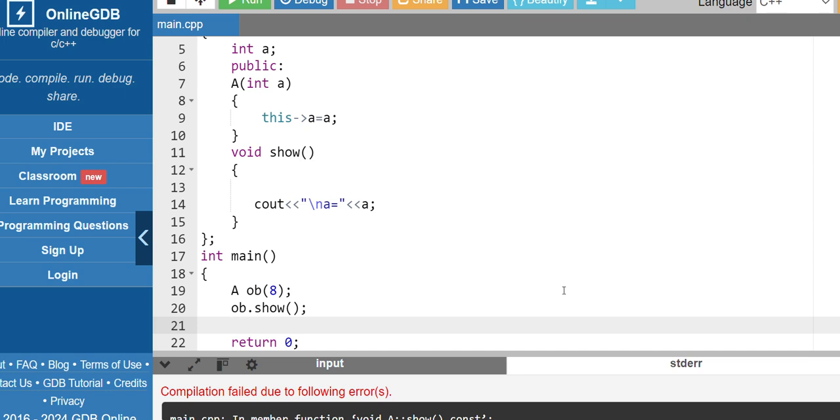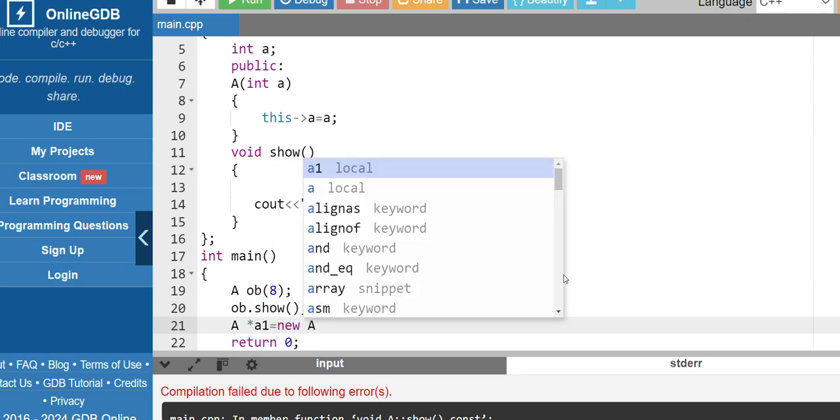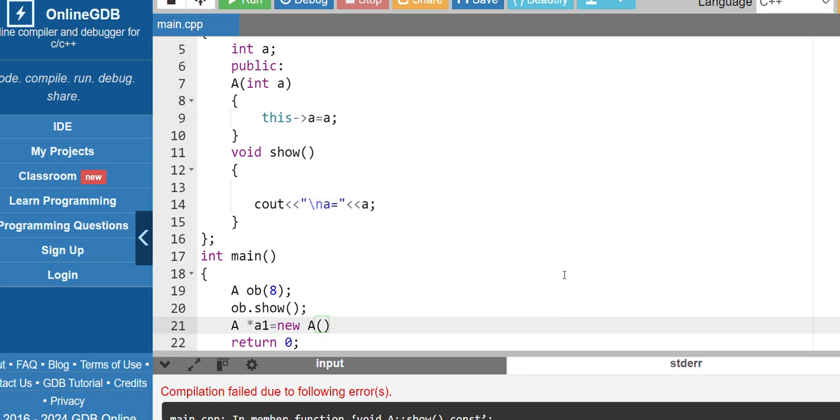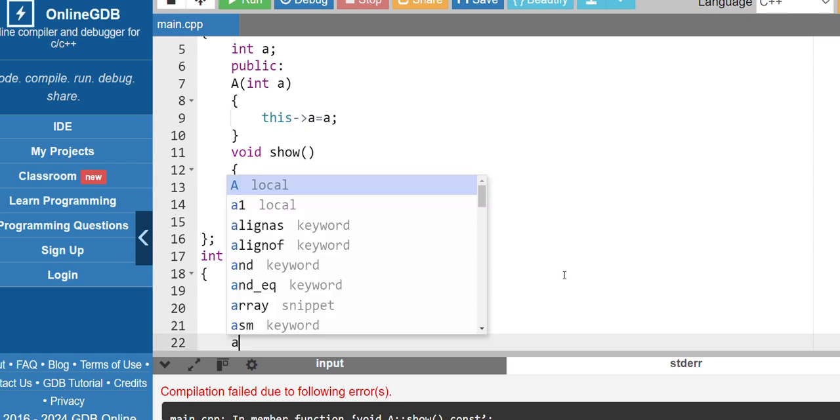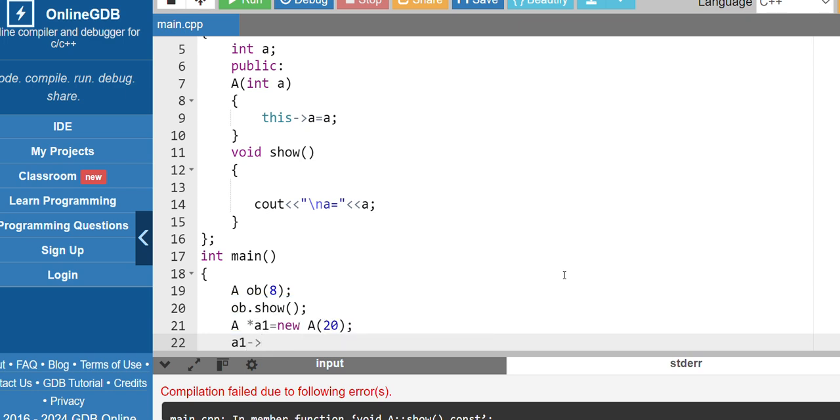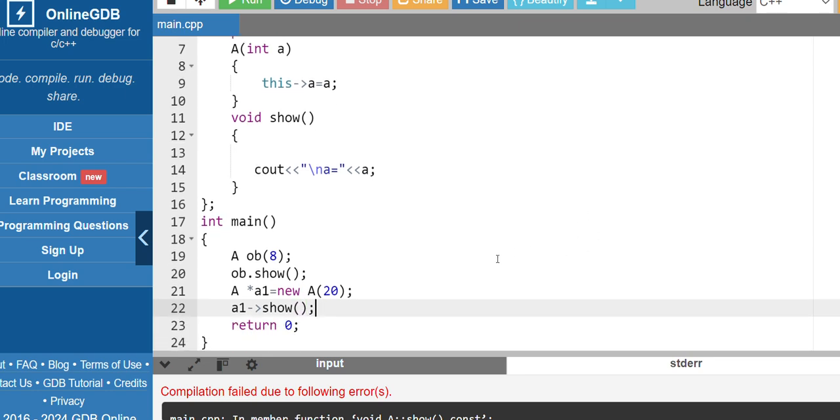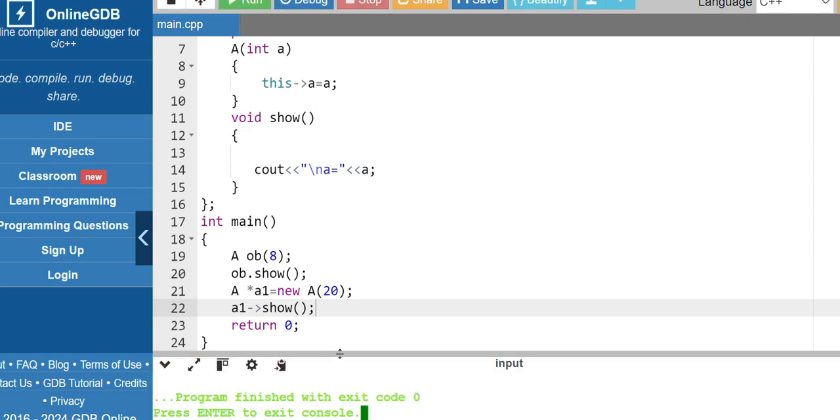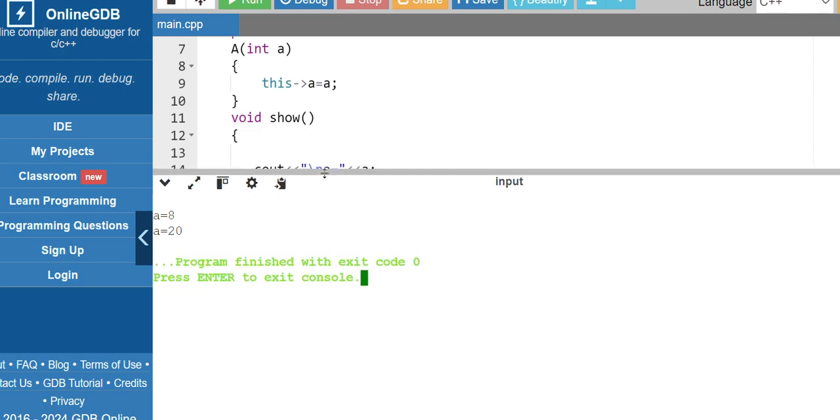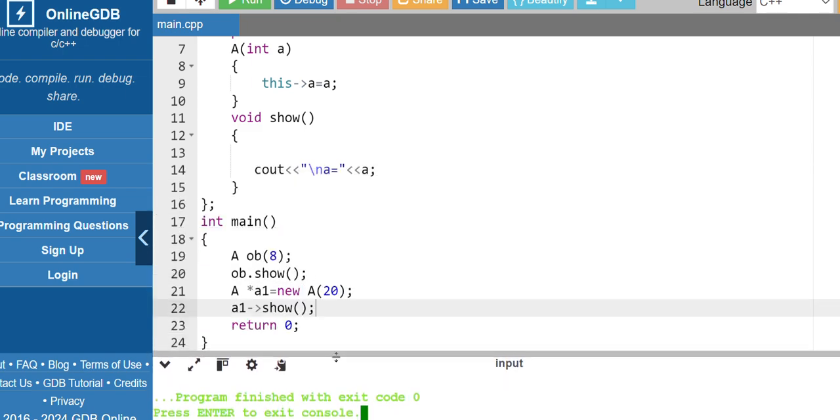Now let me create another object, that will be basically ob1 or a1 simply, is equal to, I will use the new keyword to allocate memory, and let me pass 20 here. Now if I use a1 show, this should work fine. So see, a is equal to 8 and a is equal to 20.